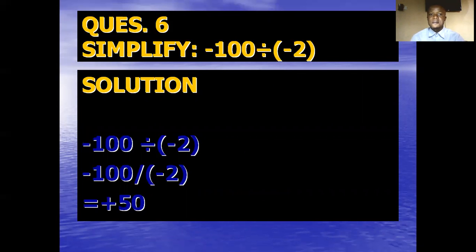Okay, we are heading into the ones concerning division and multiplication. So you have minus 100 divided by minus 2. Of course, when you have minus minus dividing each other, the minus cancels out, so it will turn to positive. Ordinarily, 100 divided by 2 will give us 50. That's why the answer is plus 50. Okay, so this is quite simple. We just need to master the trick there.